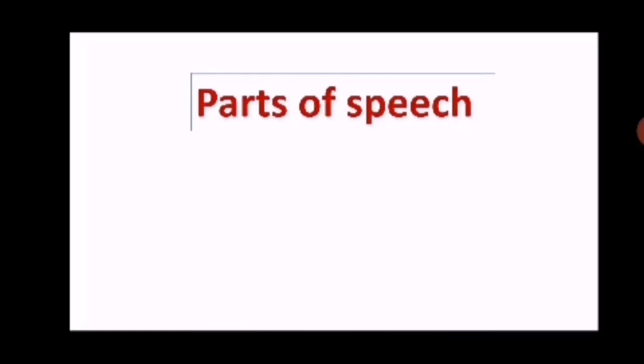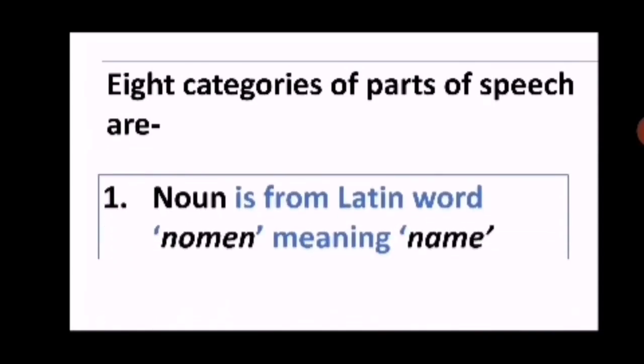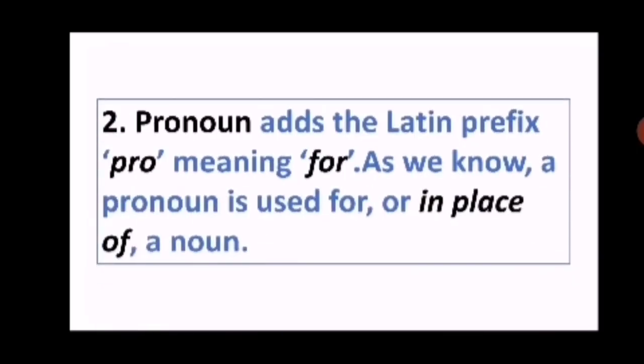Yes, students, parts of speech consists of 8 categories into which English words are divided. Names of all these divisions are Latin terms. The first one in these 8 categories is noun. It is from the Latin word nomen meaning name. The second one is pronoun, from the Latin prefix pro meaning for. As we know, a pronoun is used for or in place of a noun.